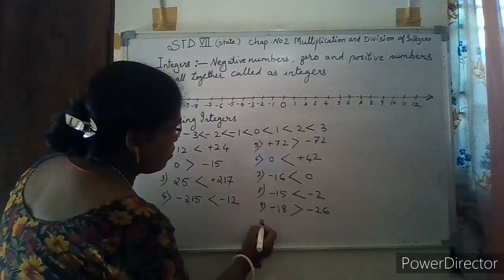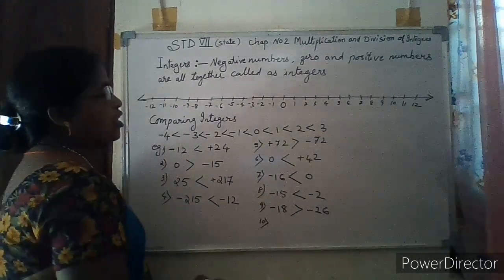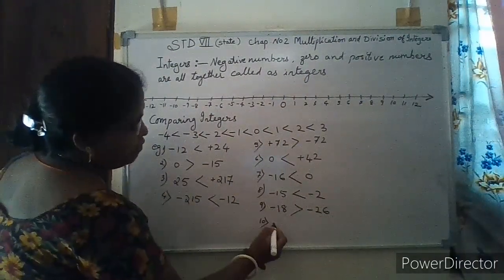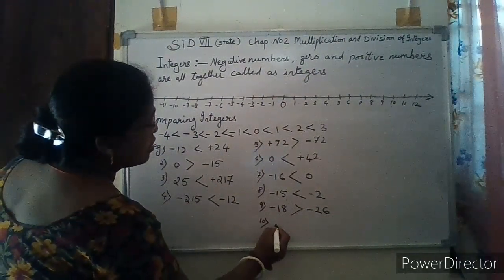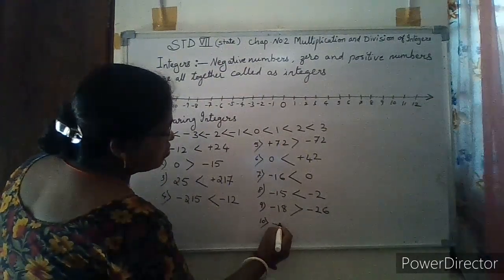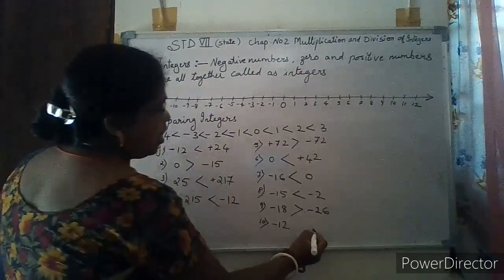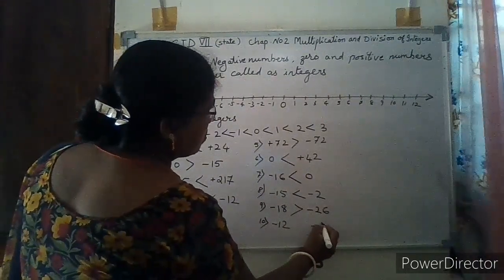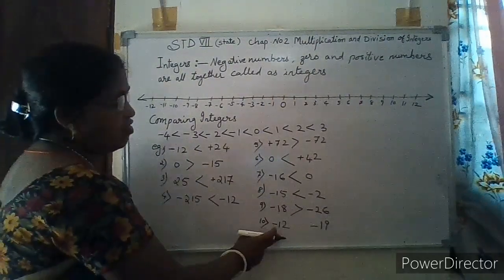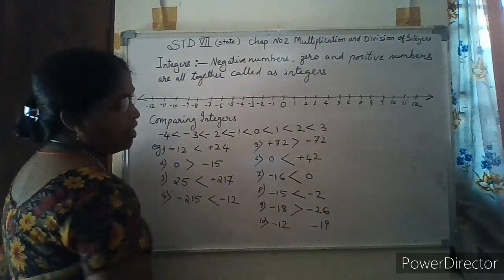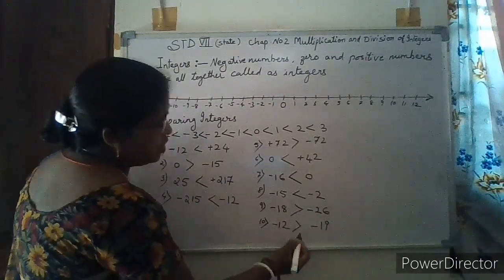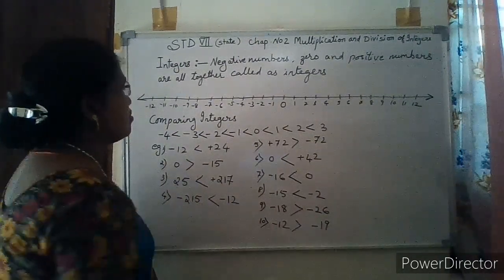So in this way we compare using the rules of comparing integers, the points which I have given before. One more example, suppose minus 12 and minus 19. Minus 12 is greater here than minus 19.